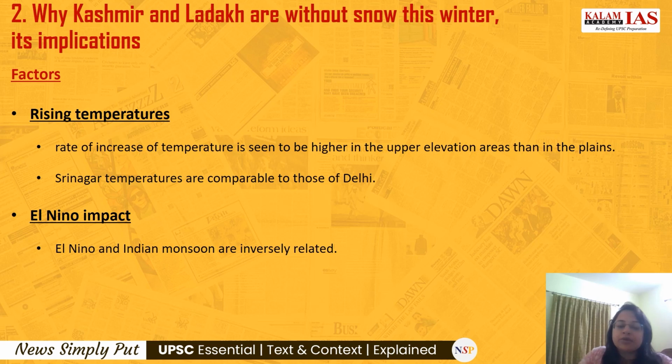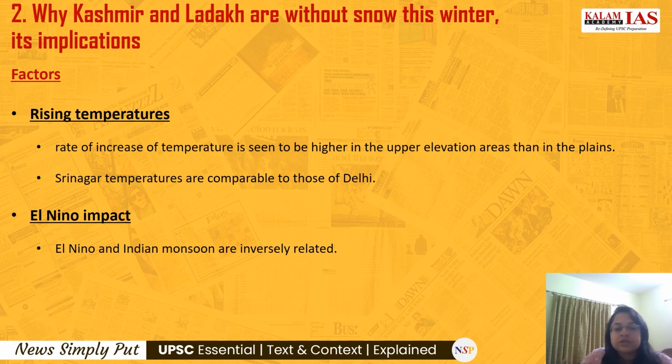Then coming to the rising temperatures. Here the rate of increase of temperature was all the more high in the upper elevated areas of Jammu Kashmir and Ladakh than in the plains, because Srinagar's temperature was comparable this time to Delhi. Even on some days it was more than Delhi. So look at the changes that are happening because of the factors discussed here. Because of the El Nino effect, because of the reduced western disturbances, because of the climate change issues, because of the global warming issues.